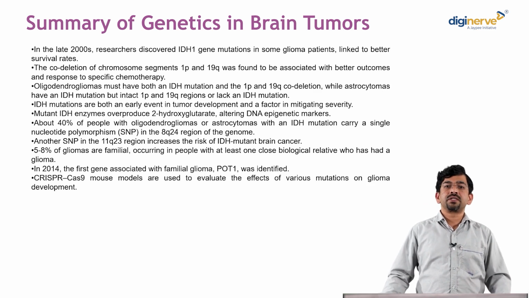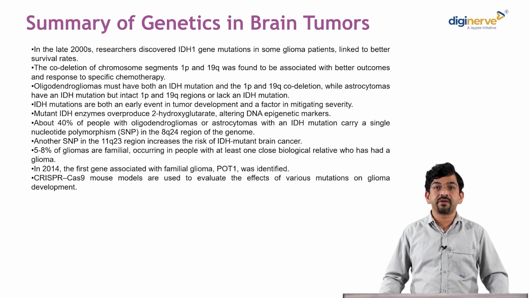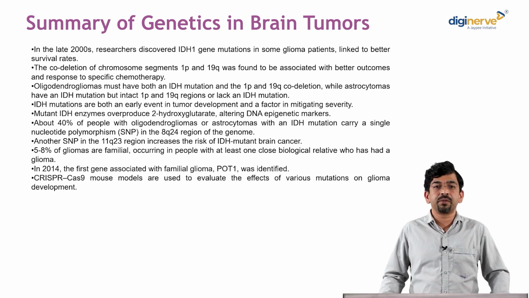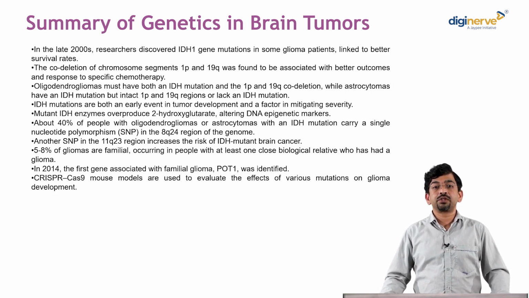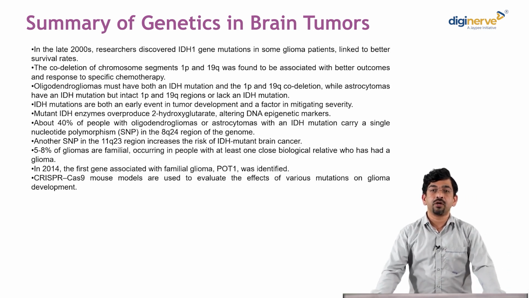In the late 2000s, researchers discovered IDH1 gene mutation in some glioma patients linked to better survival. The codeletion of chromosome 1p19q was found to be associated with better outcomes and response to specific chemotherapy. Oligodendrogliomas should have both IDH mutation and 1p19q codeletion, and that is what is called oligodendroglioma.